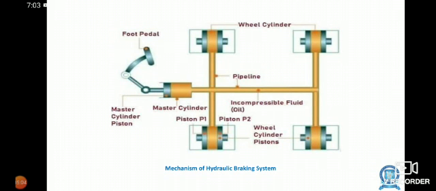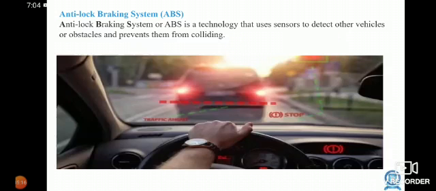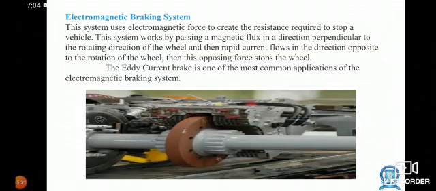Mechanism of hydraulic braking system. These are the components: foot pedal, wheel cylinder, master cylinder piston, master cylinder, incompressible fluid flow chamber, wheel piston cylinder. Anti-lock brake system, ABS. Anti-lock braking system or ABS is the technology that uses sensors to detect other vehicles, absorb, and prevent them from colliding.